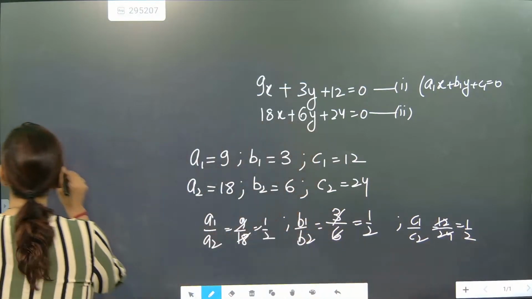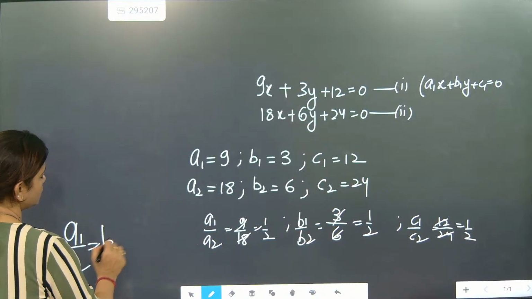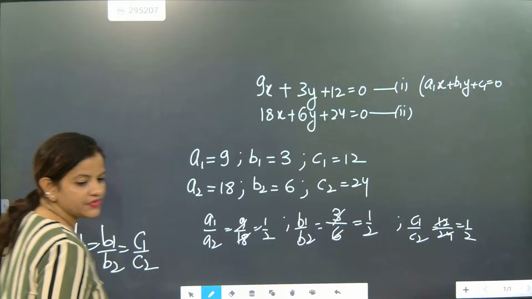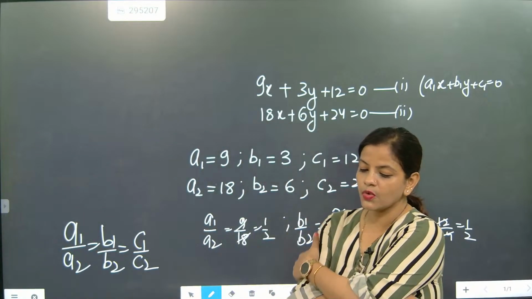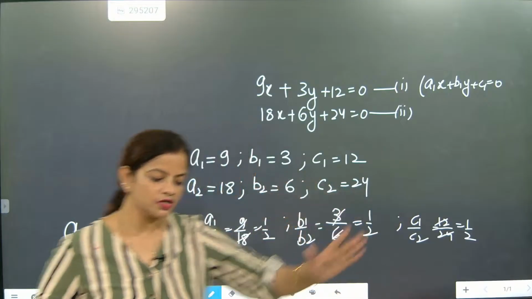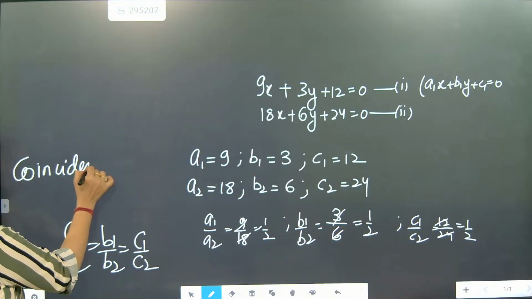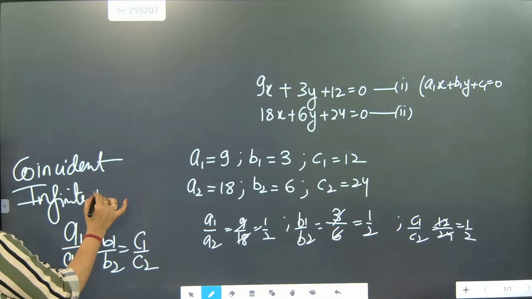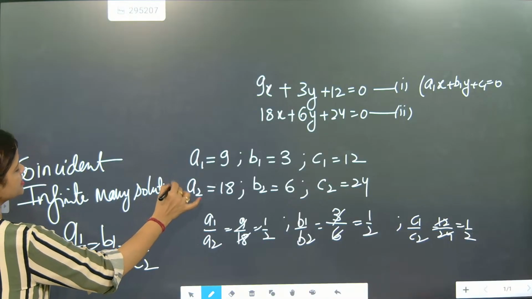So what is the outcome we are learning here? a1 by a2 is equal to b1 by b2 is equal to c1 by c2. And this is exactly representing coincident. Coincident means infinite many solutions, and it is consistent.